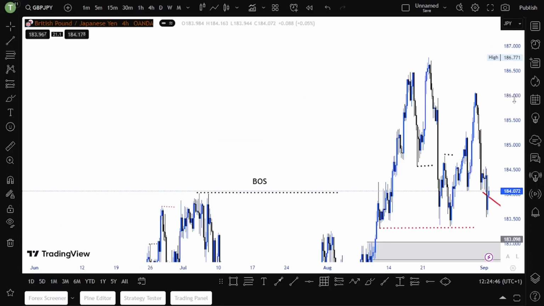Now looking at GBP JPY, as you can see, we are in an uptrend, guys. So now I'm just waiting for price to come back at this demand zone that we drew here, and then we enter buys. We're targeting our last high. A 1-to-4 risk reward ratio could also be good here. Price could just drop lower to grab liquidity at this zone, and then we buy. So that's my view on GBP JPY, guys.